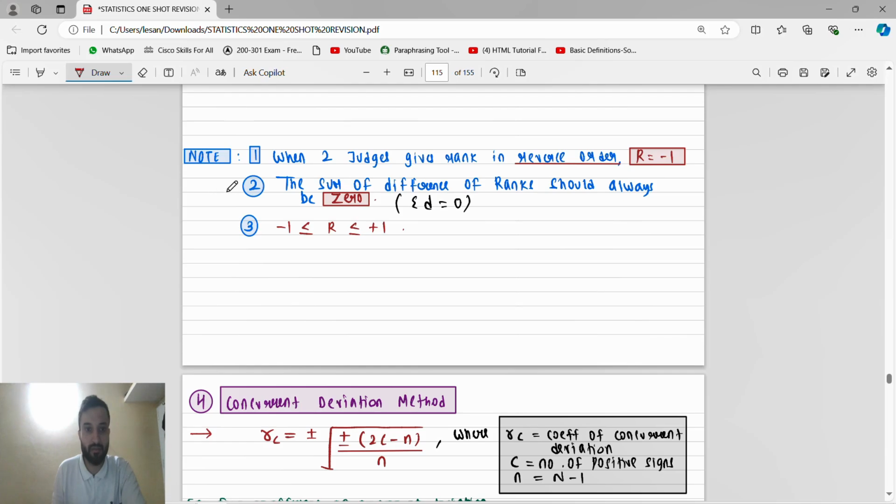Okay, this is important. We know that correlation is always between minus 1 and 1. And this is important: the sum of differences of rank should always be 0.